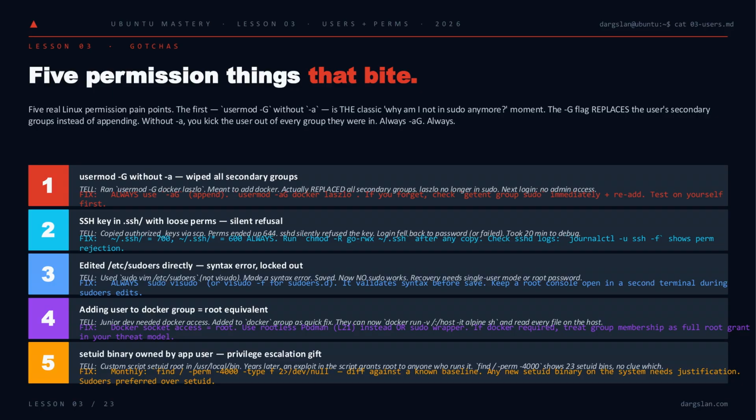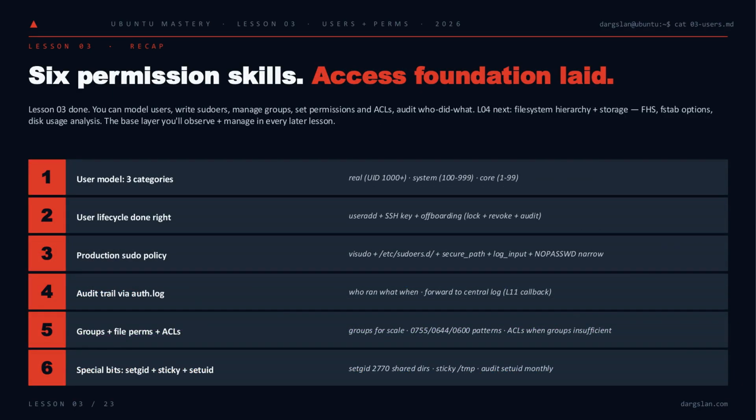4, the docker group is root equivalent. Anyone in it can mount the host file system and read everything. 5, setuid binaries owned by app users are a privilege escalation gift waiting for an exploit. Audit them monthly with find -perm -4000.